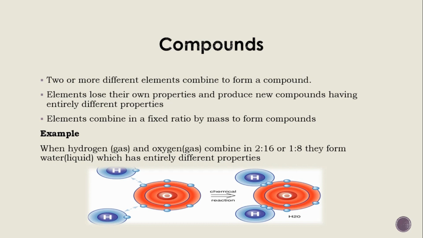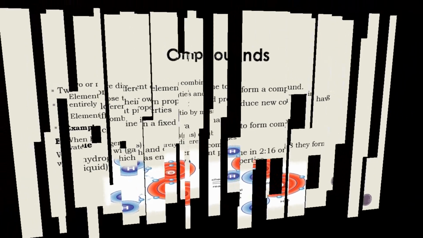Here, for example, we have hydrogen, which is an element and a gas, and oxygen is another gas and also an element. Hydrogen and oxygen combine in a fixed ratio of 1:8. This is a fixed amount, and when they combine together, they form water, which is a compound and has entirely different properties.